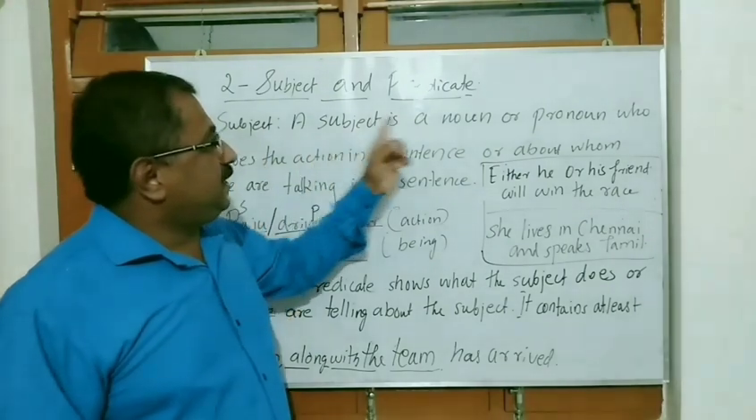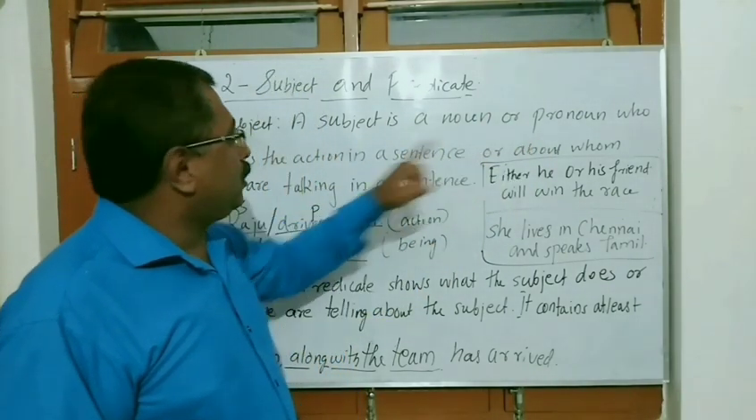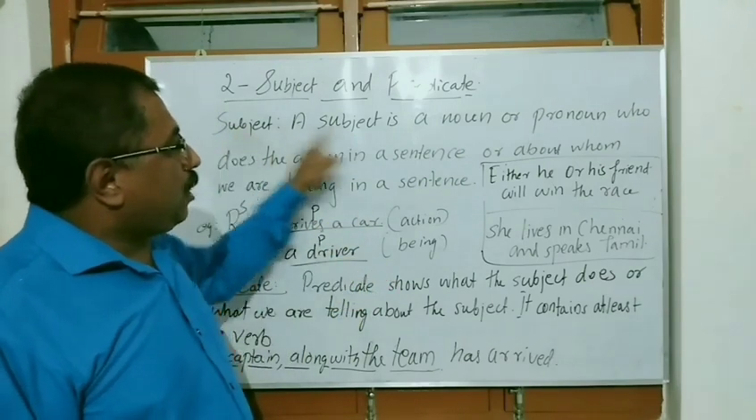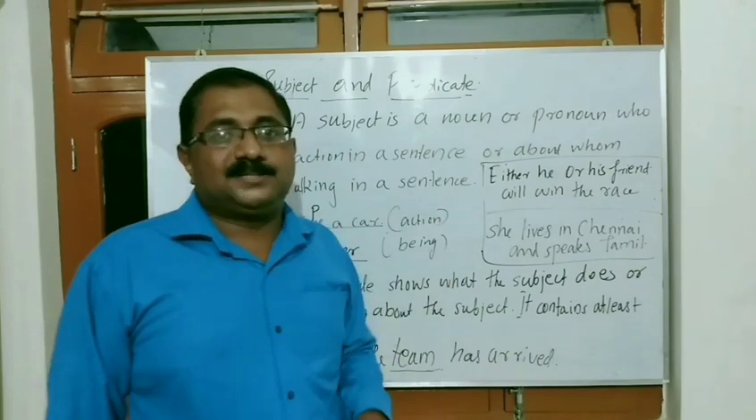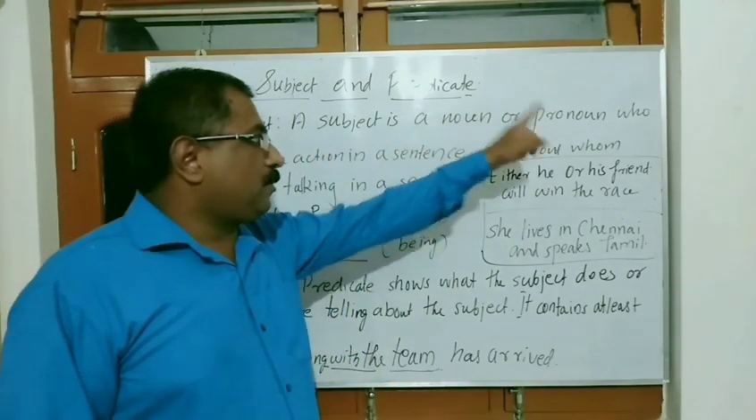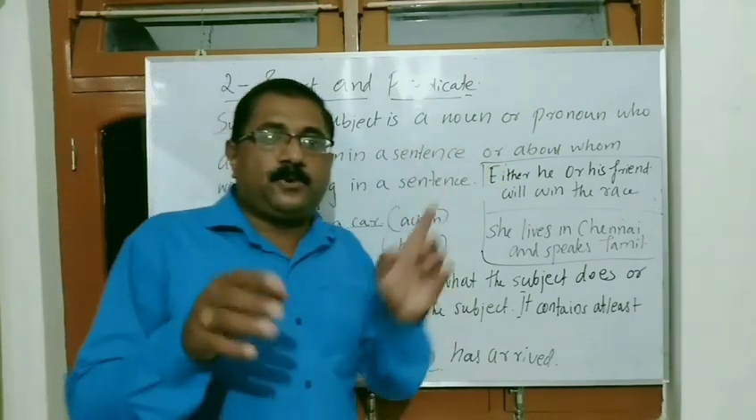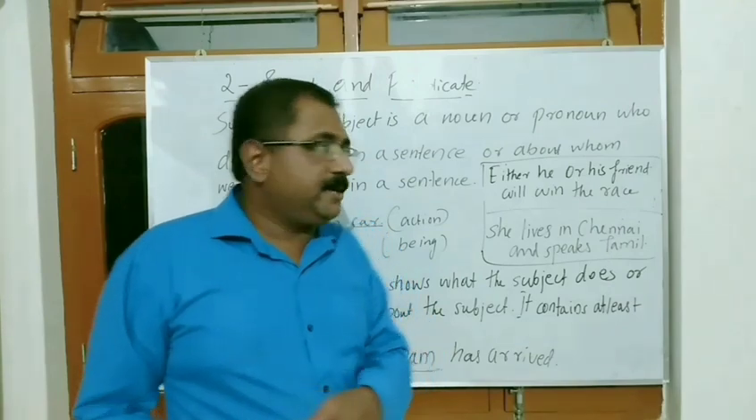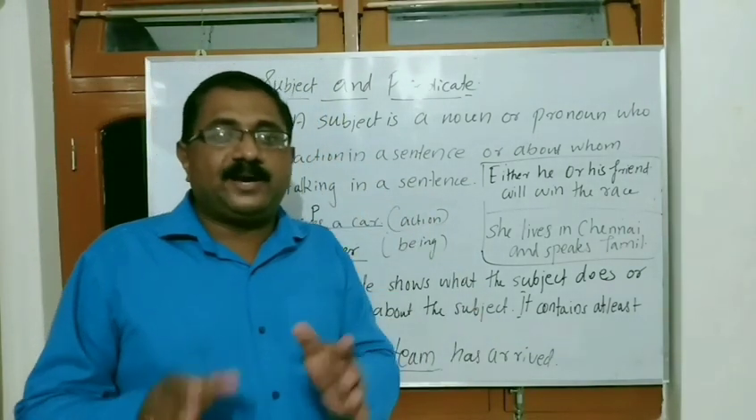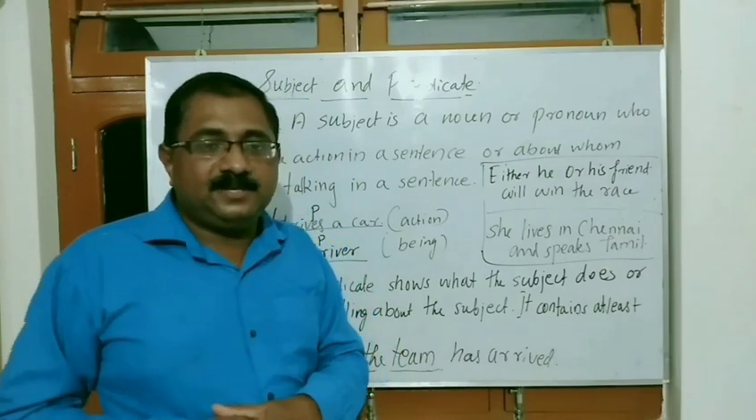A subject is a noun or pronoun who does the action in a sentence or about whom we are talking in a sentence. That means a noun or pronoun only can be the subject of a sentence. So a subject is a noun or pronoun who does the action. That means 2 points we are getting. One is action and about whom we are talking. That means whom we are qualifying or whom we are describing in a sentence.